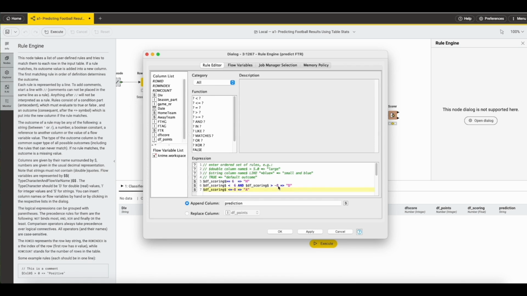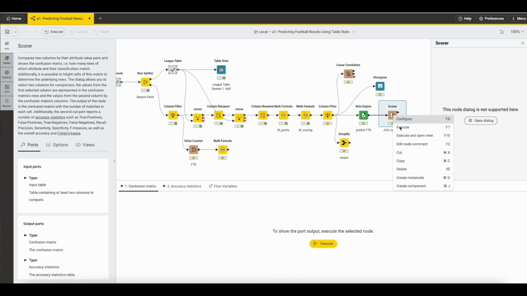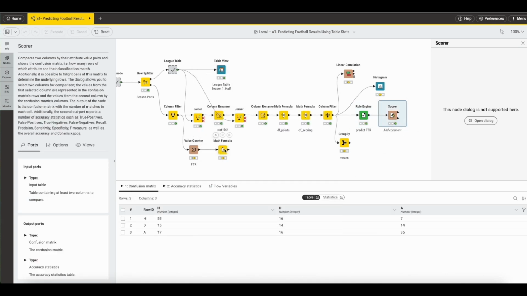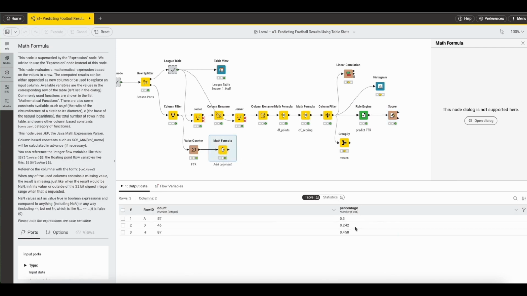draw. With this model, we managed to correctly predict 55% of the matches. If you compare this to the fact that, on average, between 45 and 46% of matches are won at home, you can say that our model performs quite well. However, using this model for betting does not guarantee that you will win every time.